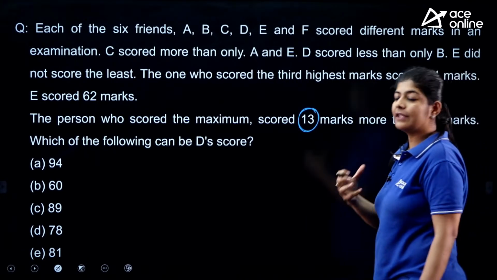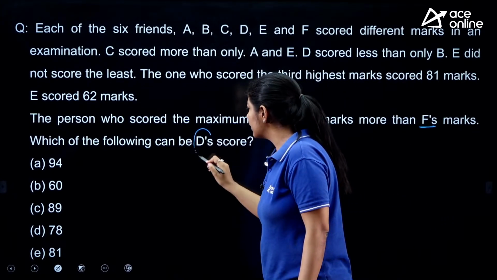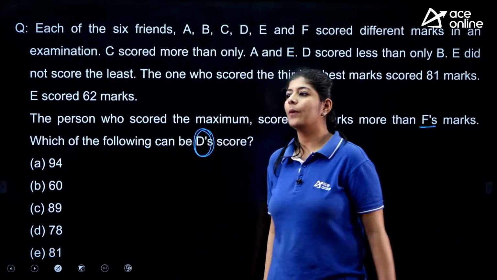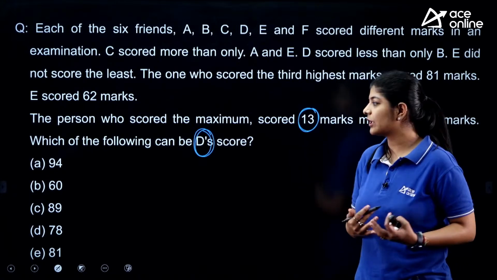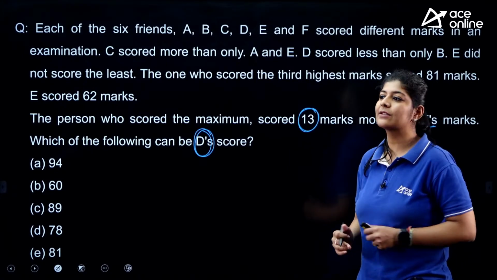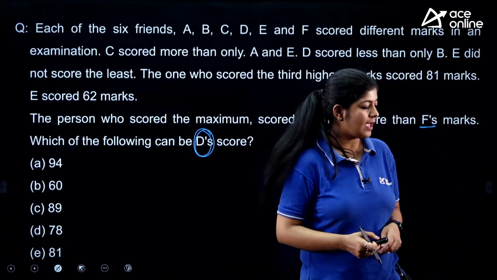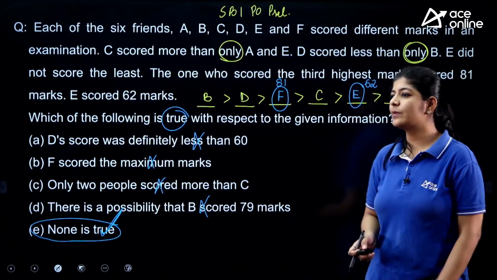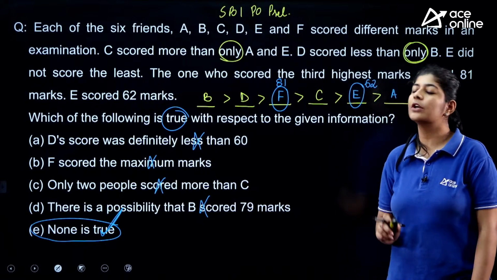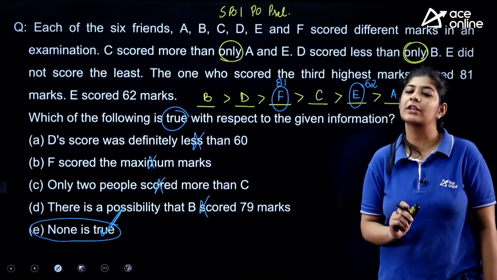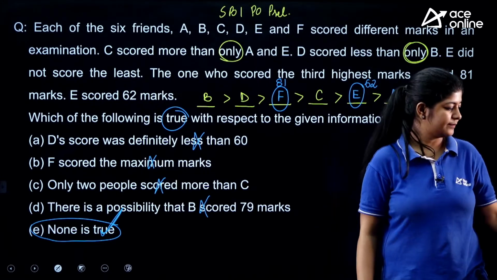Now with the help of this data, we have to determine B's score. We simply have to determine the possible B score. So what answer are we getting in this one? Here you have your arrangement. Now with the help of this, you simply have to calculate D's score.